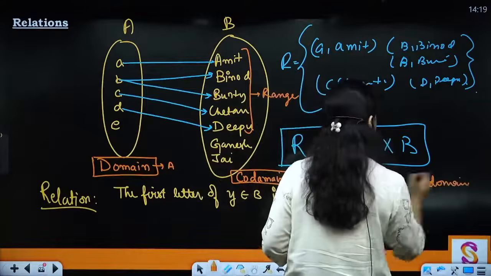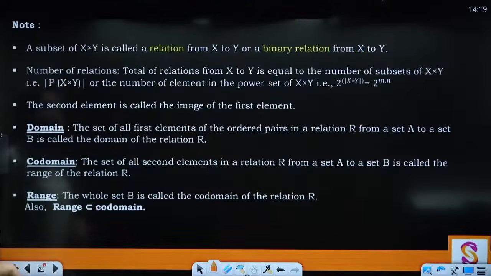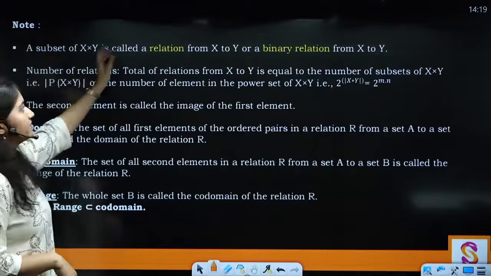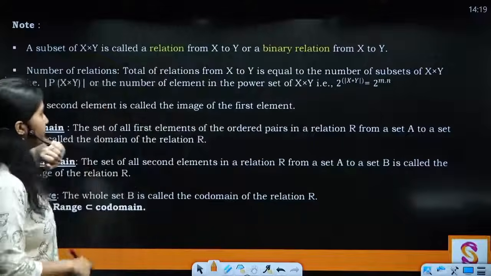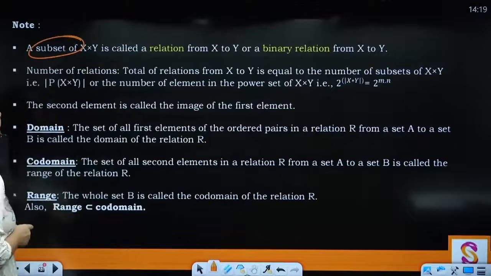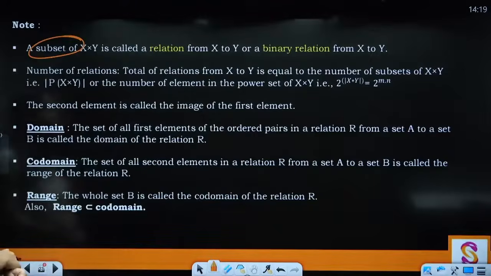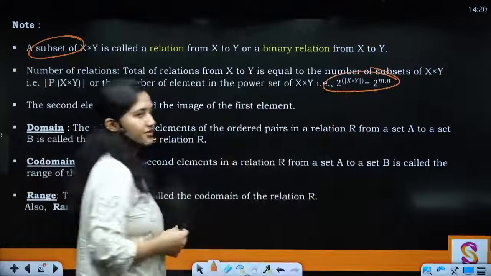All right. Now let's take up the basic definitions for it. A subset of X cross Y is called a relation from X to Y, or a binary relation from X to Y. Basically, what is a relation? It is a subset of the Cartesian product. The total number of relations possible is equal to the power set of the Cartesian product.